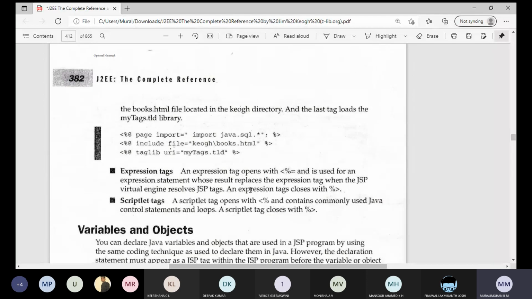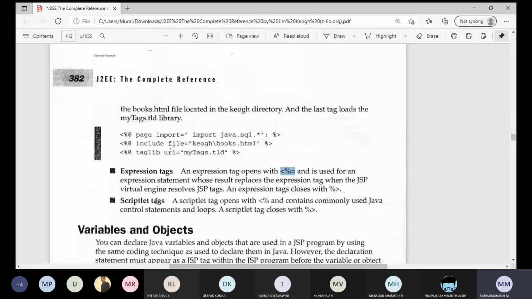One is import, another is include, and the other is taglib directive. Next we have seen the expression tag, which is used for expression statements. Next is the scriptlet tag, where we write the commonly used Java control statements and loops. These are the five various types of tags we have in a JSP.